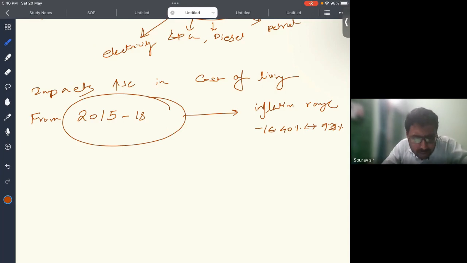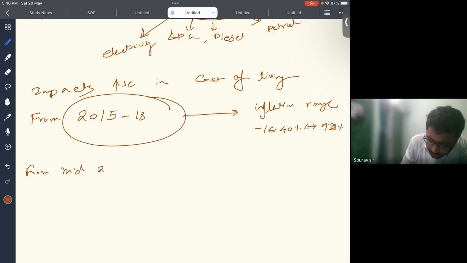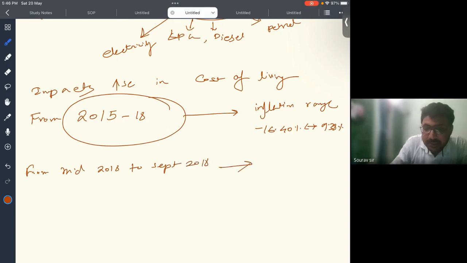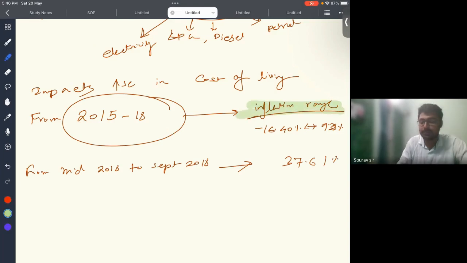However, from mid 2018, the inflation rate started to rise and remain volatile, peaking at 37.61% in September 2018. So there is a massive peak in the inflation rate. The primary reason for this rise was the increase in the global crude oil price, which led to an increase in the price of petrol and diesel in the domestic market.